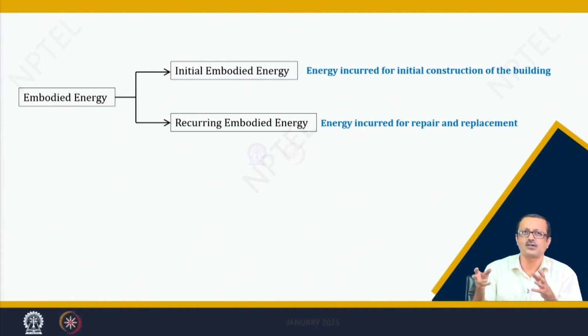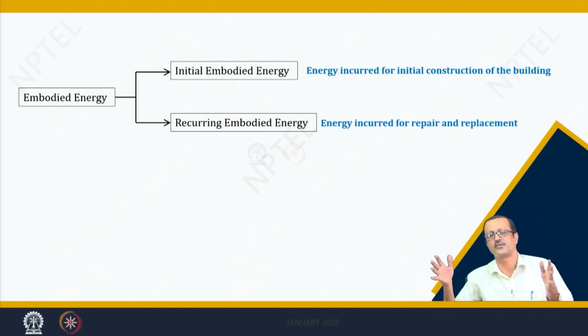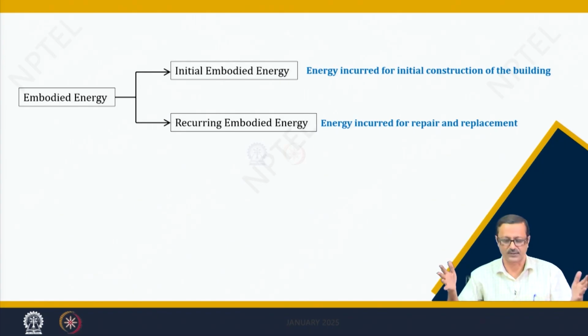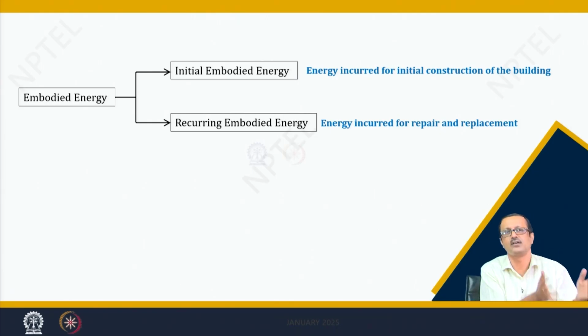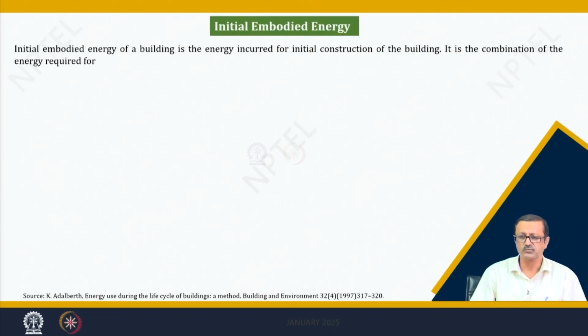That also should be included as one type of embodied energy, which is called the recurring embodied energy, and then the whole picture of the total embodied energy for the whole life cycle of the building will be clear. We cannot take only the initial one. So, we have to think about the recurring one also.